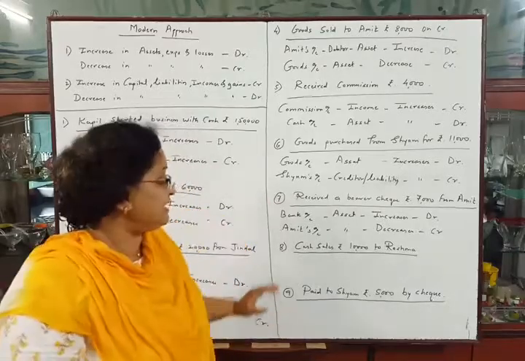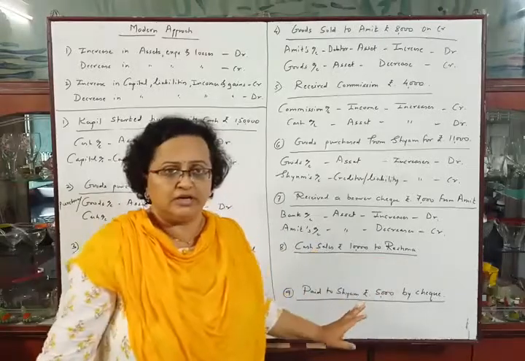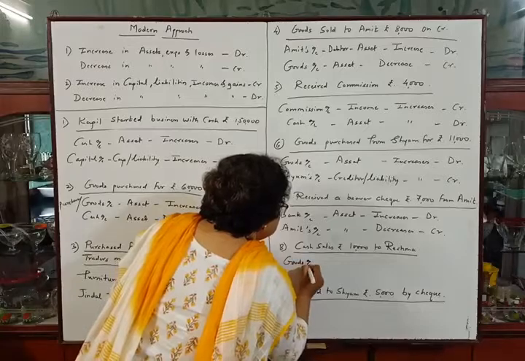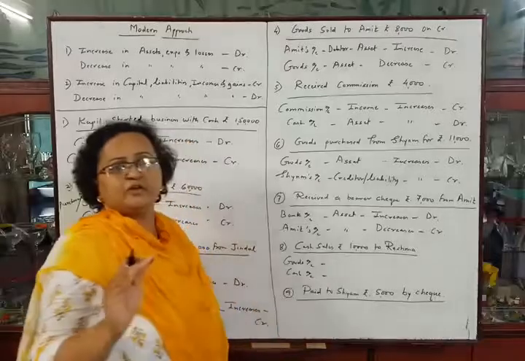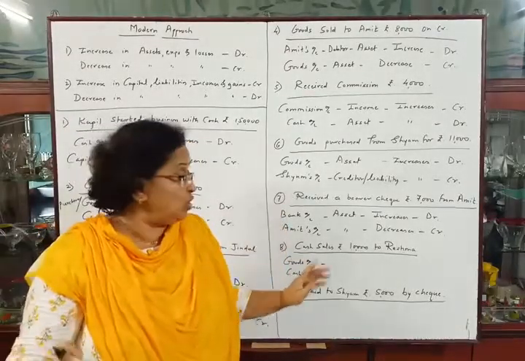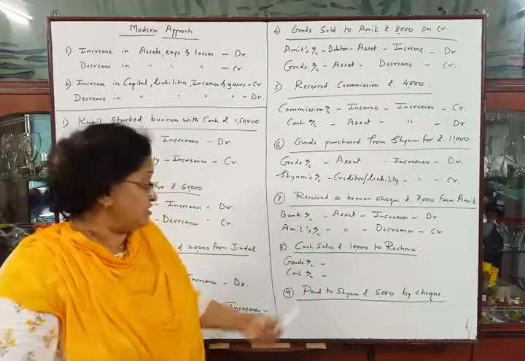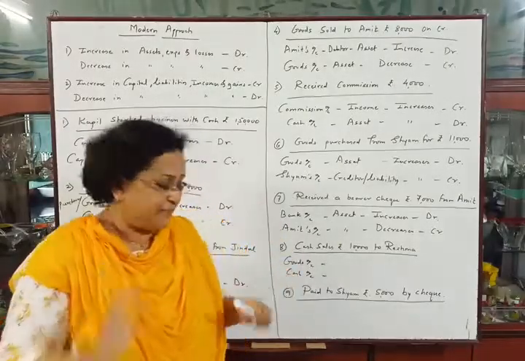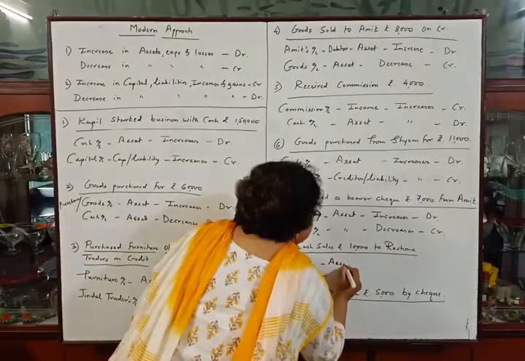त्यांनी क्लिअरली सांगितलंय की हे कॅश घेऊन गुड्स विकलेले आहेत. त्यामुळे पार्टी इज नॉट इम्पॉर्टंट हियर. टू अकाउंट्स विल बी इन्वॉल्व्ड. गुड्स अकाउंट as we are selling goods, and second account is cash account as we are receiving cash immediately. So as we are receiving cash immediately, party is not important even though the name is given in the problem. This is not a credit transaction because this is a cash transaction is mentioned in the sentence. Okay, goods account and cash account both are our assets.